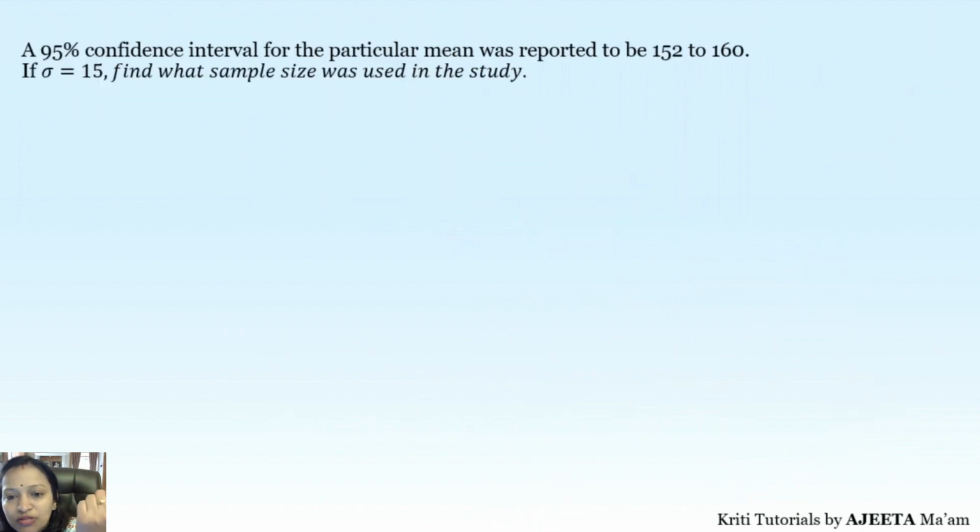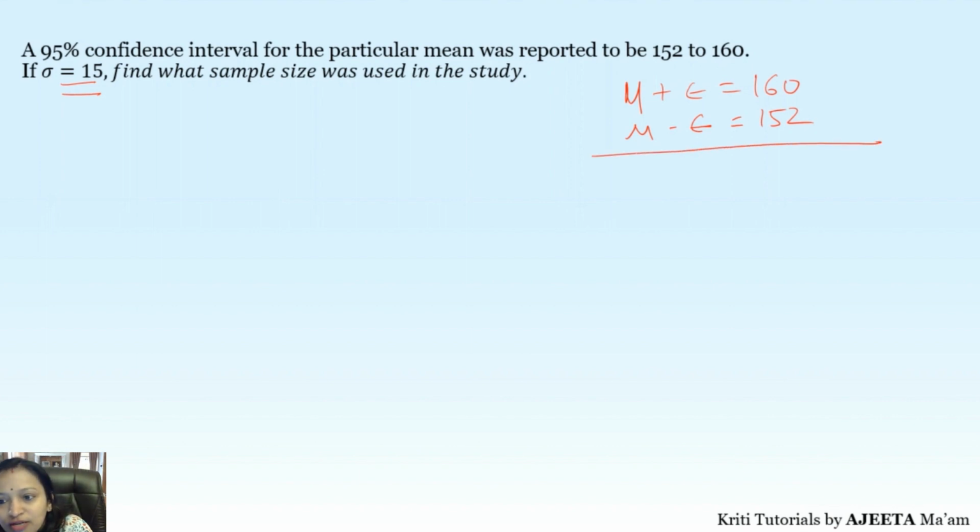Right? So a 95% confidence interval for the particular mean was reported to be 152 to 160, and standard deviation is 15. Now you have to find n. So it is the same formula, but different types of questions are here so that you can understand how to find different variables. So standard deviation is 15 given to you. Again, mu plus e is 160 and mu minus e is 152.